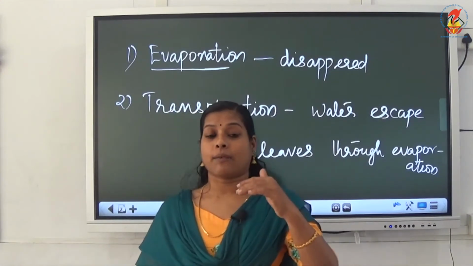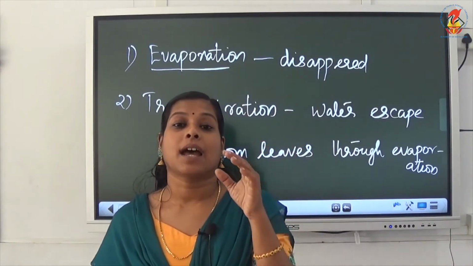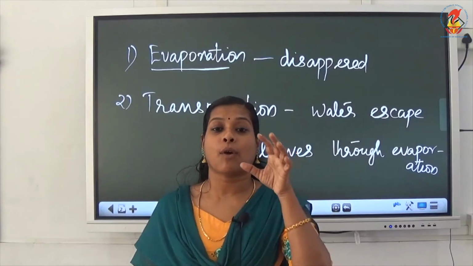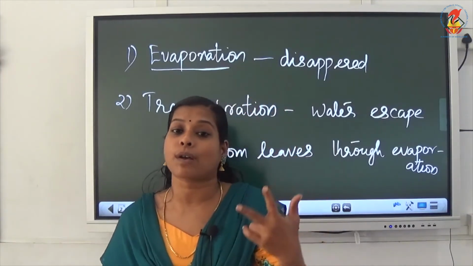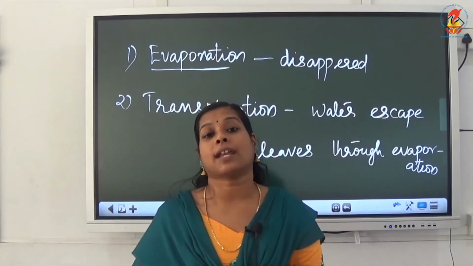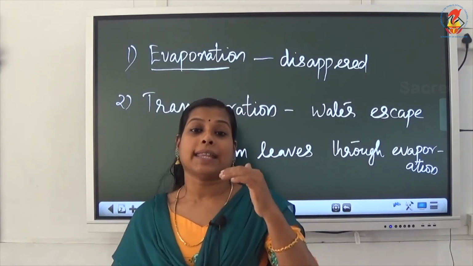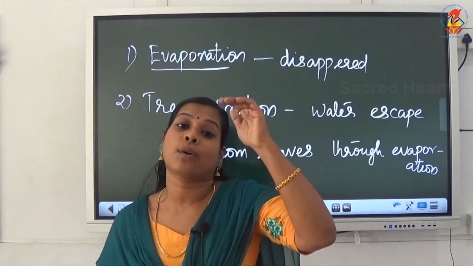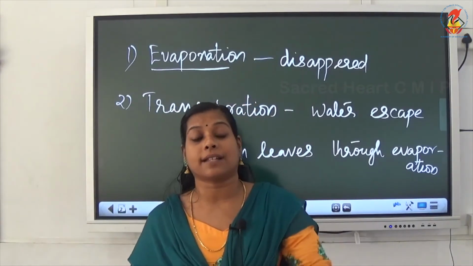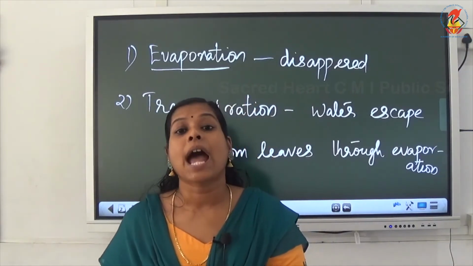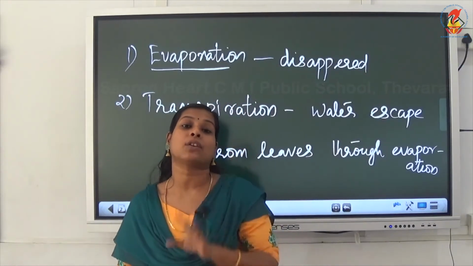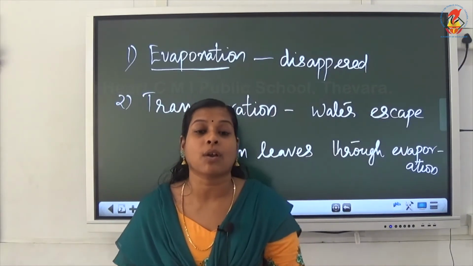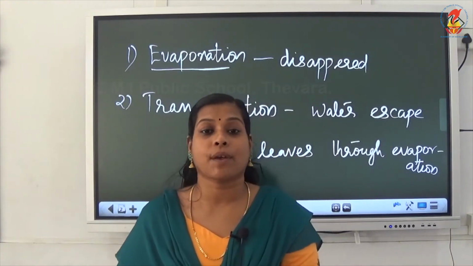So, water is passing into the atmosphere as water vapor by two processes, transpiration and evaporation, and then that water vapor reaches high altitudes where the temperature is very low, and is condensed to tiny droplets of water.